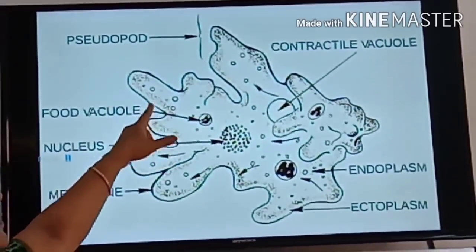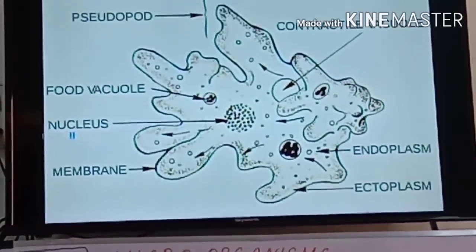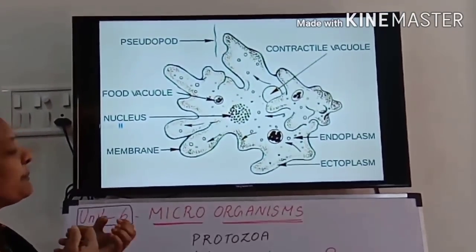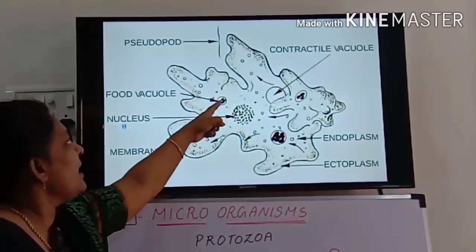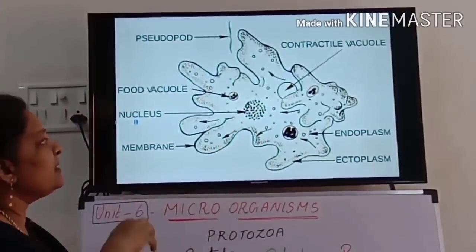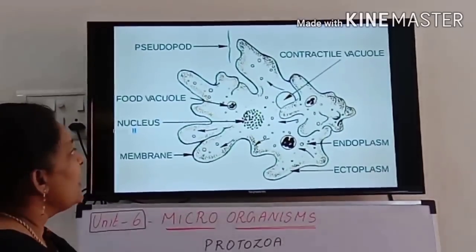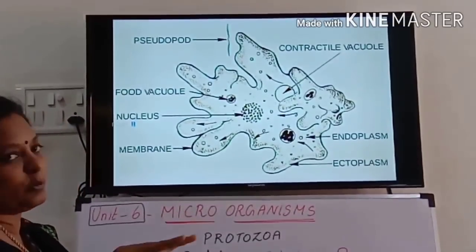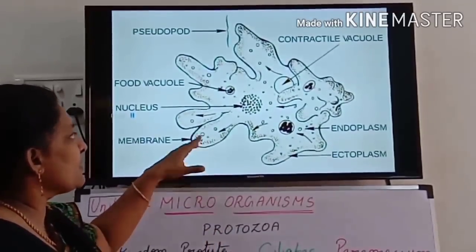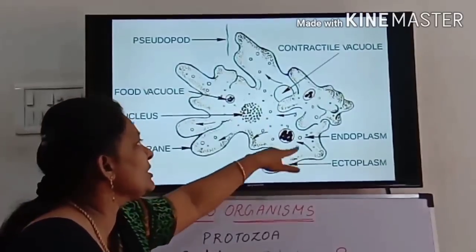At that time the pseudopods catch hold of the prey and engulf it. It changes the prey into a food vacuole and sends the food vacuole inside the cell. Then the food is digested inside the food vacuole, and through the process of diffusion, the food is distributed throughout the cell.